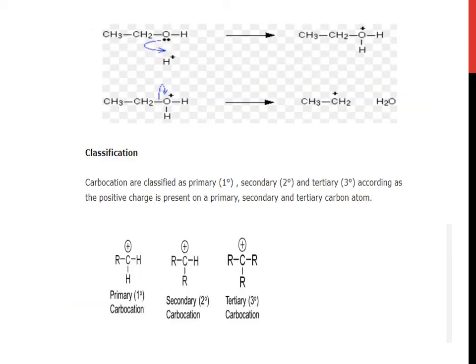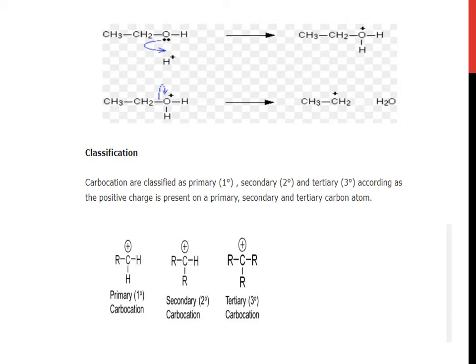Here is one more example of carbocation formation. CH3CH2OH, it is an alcohol. Now I want the attack of H positive, so H positive will join with O, with one pair of electrons. Now it wants to leave as H2O. We want to remove H2O. Then H2O is removed, leaving CH3CH2 positive and water.